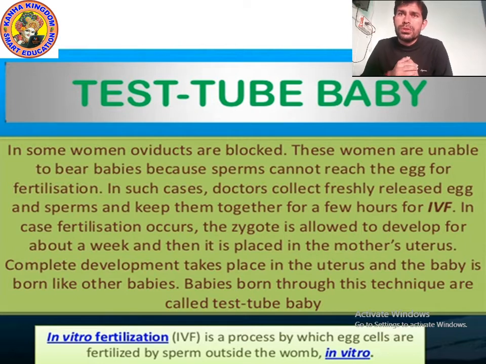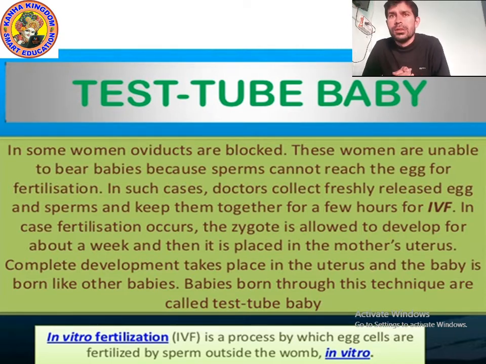So, reproduction. What is reproduction? The process of giving birth. Reproduction is actually a process of giving birth to a new baby. As you know, birth to a new baby is given by a female. Yes, a woman gives birth to the baby.